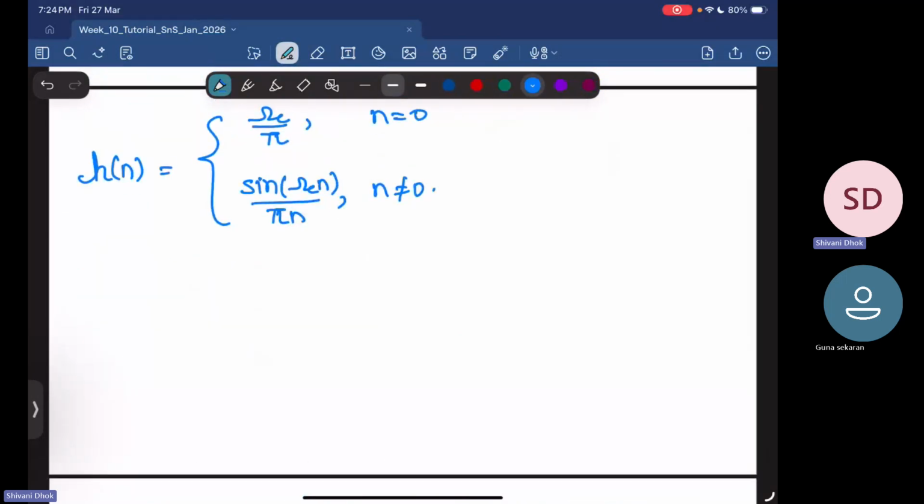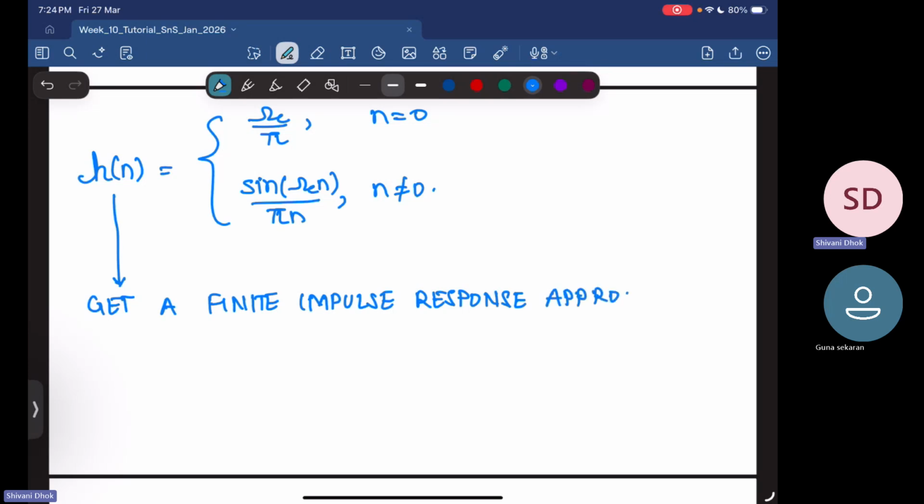So what you want to do is get a finite impulse response approximation for h of n, let's say h1 of n, such that h1 of n mimics h of n, and h of n is not equal to 0 for all n in the range of minus N to N, and let's say N is odd or something like that. That's okay.